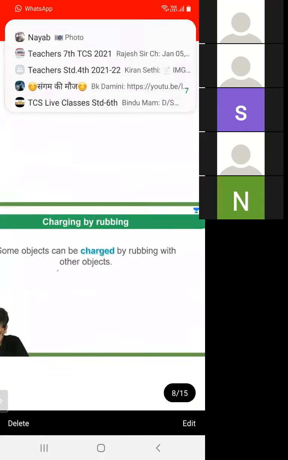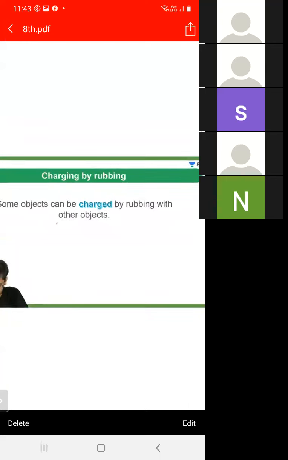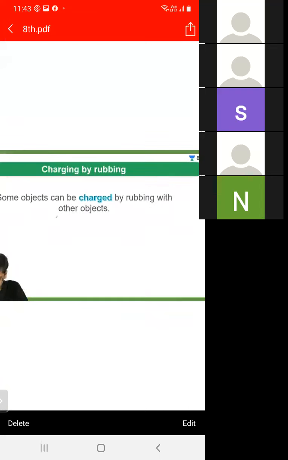How is charge produced? Charge is produced by rubbing one object with another. So what are the types of charging?